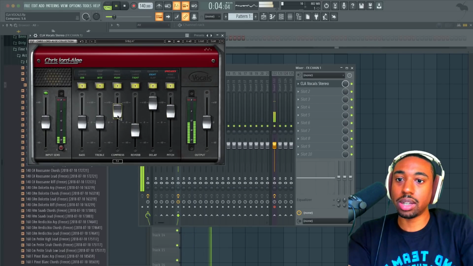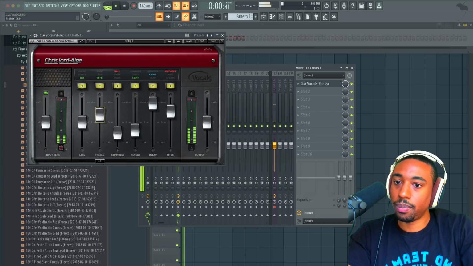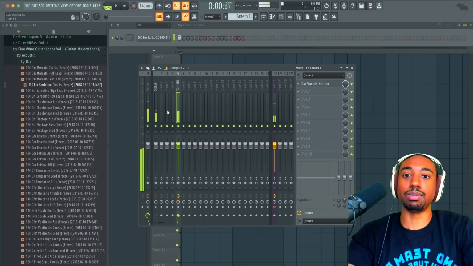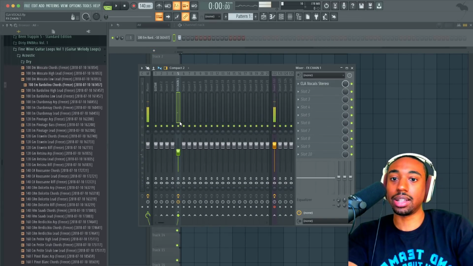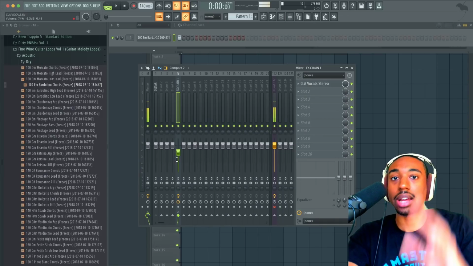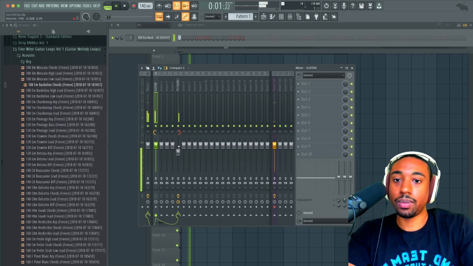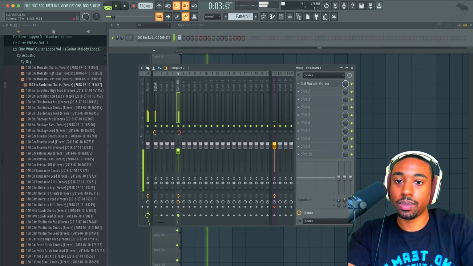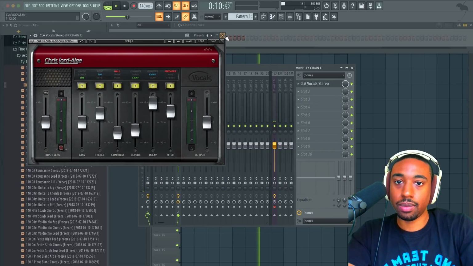I'm gonna overly compress, just so it makes it more like a flat tone. Let's turn up this high end a little bit. So what we're doing is we're blending the original with this affected sound. So you can turn this fader up and down and it will blend the two. A cool thing you could do is turn one left and one right. Creates a unique sound. All right, you could do it that way.